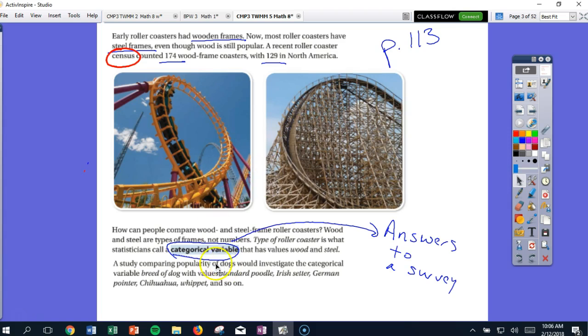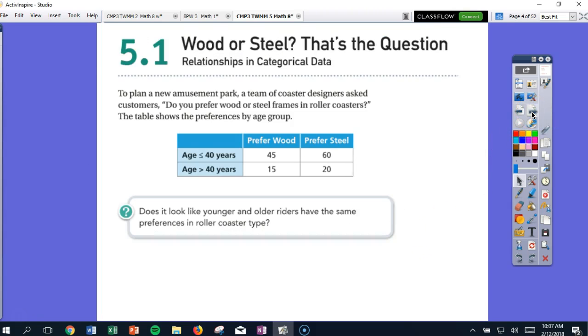Well, the difference between wood and steel would be a categorical variable, and for your ACEs, that's what you're going to be determining, whether something is categorical or numerical. Categorical, as I put here, is answers to a survey. Numerical would be counting, something mathematical where you can add, subtract, count, multiply, divide, work with numbers that way. So that's what you're going to need to know for your ACEs in 5.1 for most of them anyway.